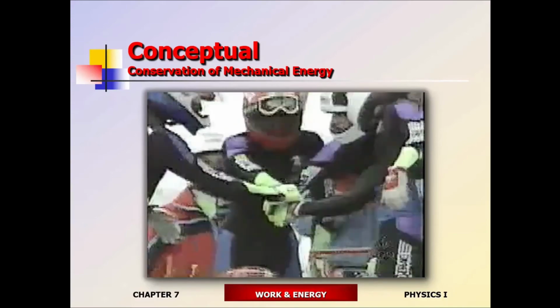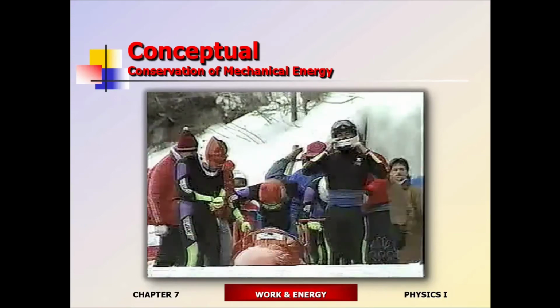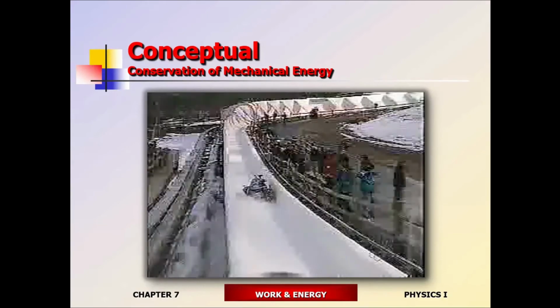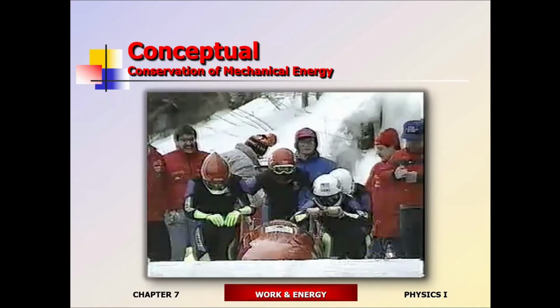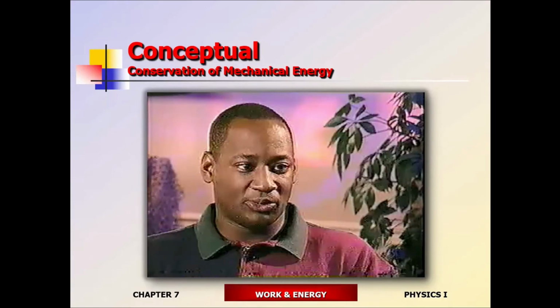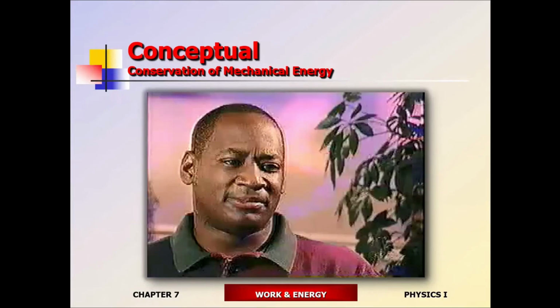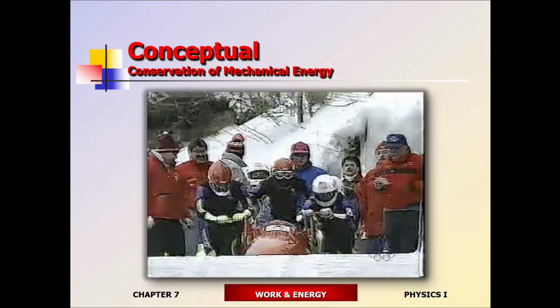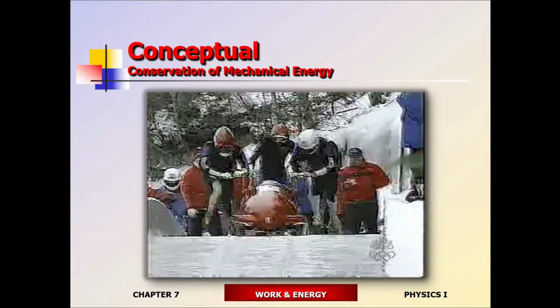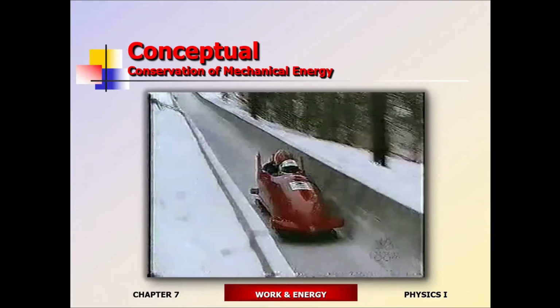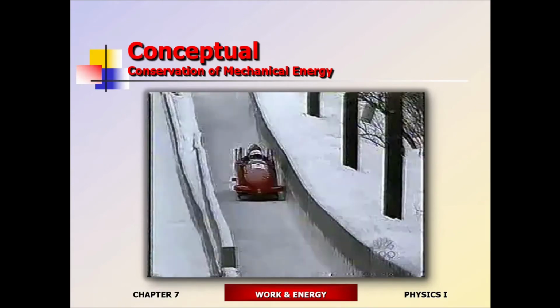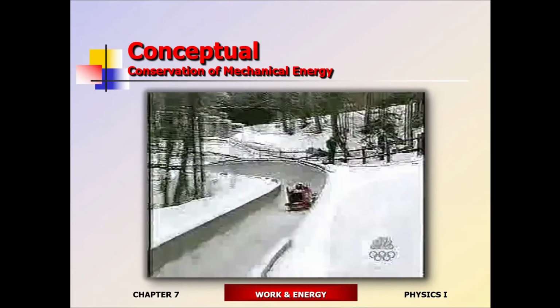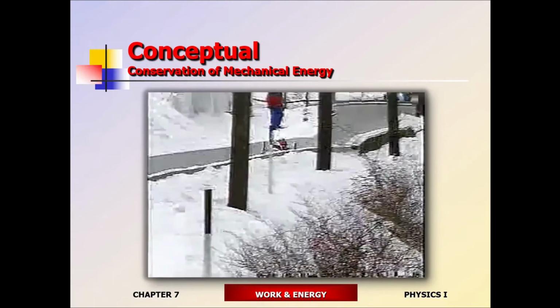The U.S. bobsled team digs in at the starting gate. This notorious stretch of ice has taken its toll on many racers. But Chris Coleman and his teammates are determined to make their mark. In our practices, we're doing extremely well. We're having the fastest times down the hill. The ice was very, very smooth, very glassy. The team's extremely excited. The team stands at the ready as their pilot launches the fiberglass hull downhill. The sled quickly sets a record-breaking pace, rocketing through hairpin turns at lightning speeds and soaring down straightaways at 90 miles an hour. Entering turn number 12, the team is on course for a new track record when disaster strikes.